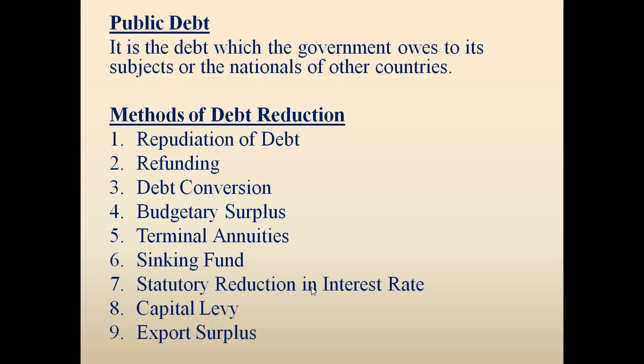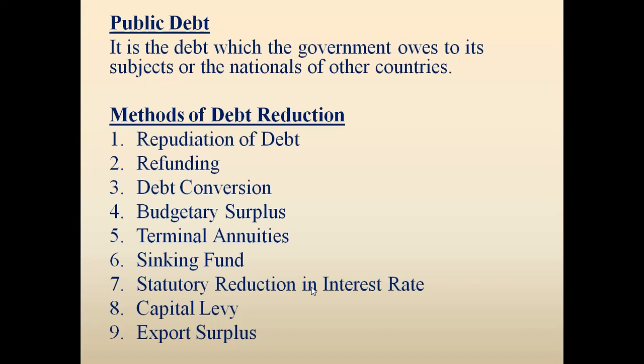Okay, now this terminal annuities. So it is like your EMI system. When the government decides that it cannot pay the entire amount of money at once, the debt can be repaid in the form of EMI. Equal installment system. So that is your terminal annuities method.